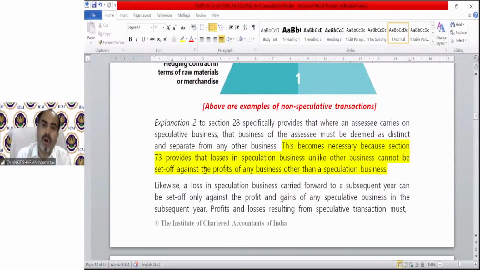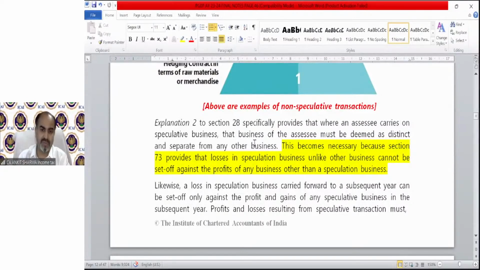Just because speculative losses have different treatment than non-speculative losses, we need to bifurcate which activities are my speculative business and which are my non-speculative. Tax treatment and tax applicability are the same, but the loss treatment is different. That's why we need to differentiate whether a transaction is of speculative or non-speculative nature.